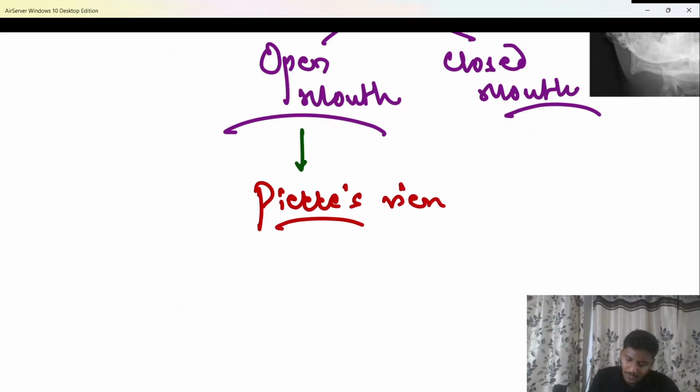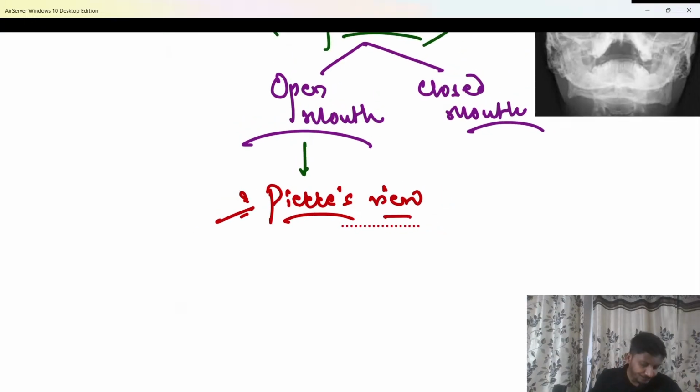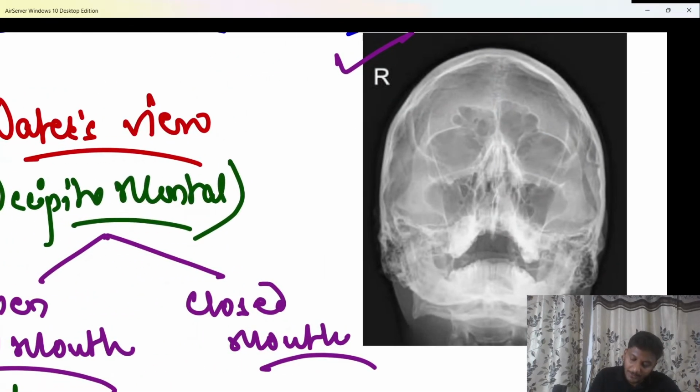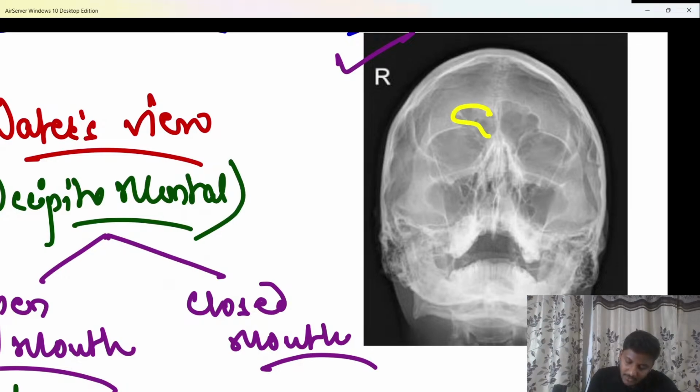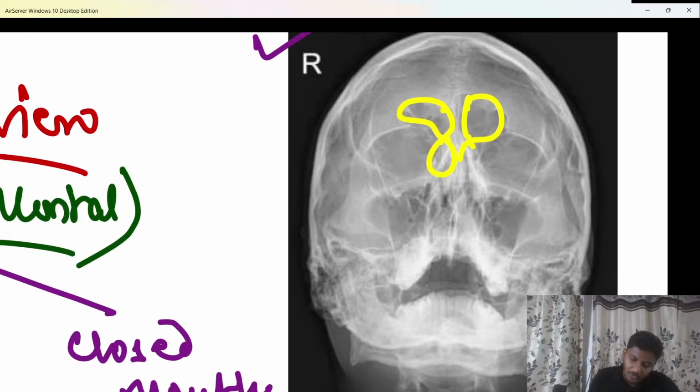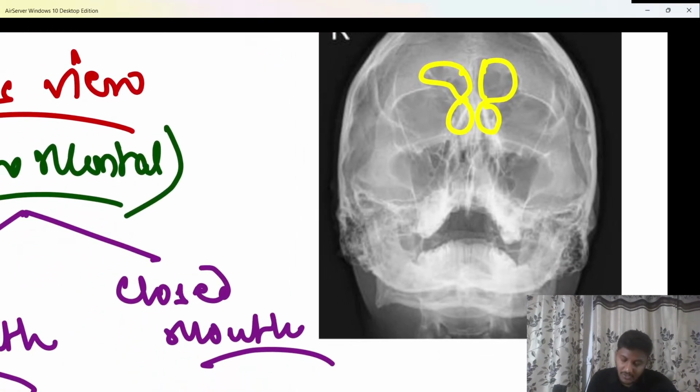So do remember the open mouth Water's view is also known as the Pierce view. That has to be remembered. Okay? So it is the Pierce view which is seen over here because it is an open mouth Water's. Now in this condition, beta, you are able to see that the frontal sinus is visible. Definitely here the patient will have the anterior ethmoidal air cells visible. This maxillary sinus is visible over here. Even the sphenoid sinus will be visible because the patient has opened up the mouth.